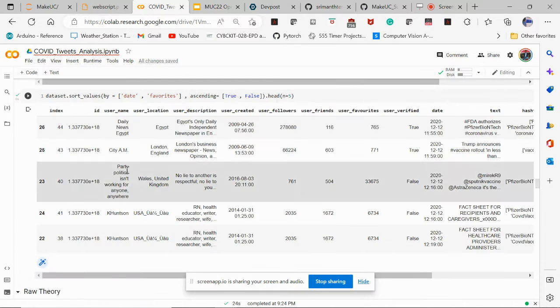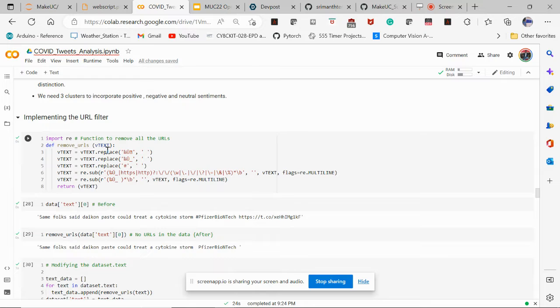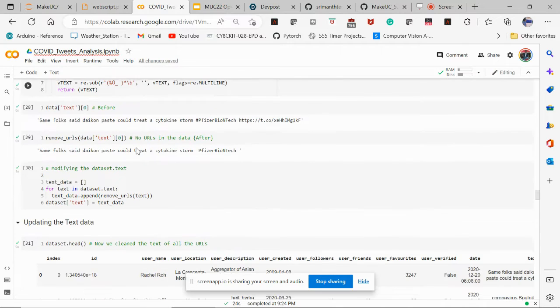And then, analyzing this data, we've come up with a raw theory to best determine the sentiment of people. We also realized that there were a lot of characters and emojis and URLs that did not convey any sentiment. So to remove all of them, we created a filtering mechanism which filters most of the content.